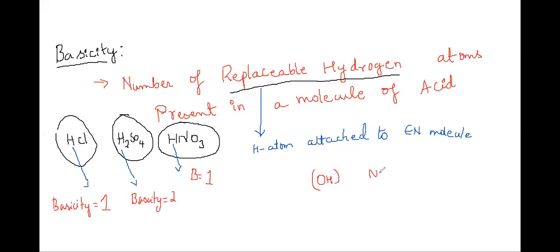You can take NaOH, KOH, Ca(OH)2. These give 1 OH, 1 OH, and here it is 2. So that is acidity. The difference between basicity and acidity: in basicity you take an acid and its replaceable hydrogen; in acidity you take a base and its replaceable OH. This is basicity and acidity.